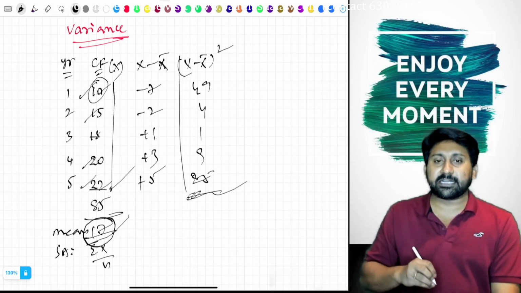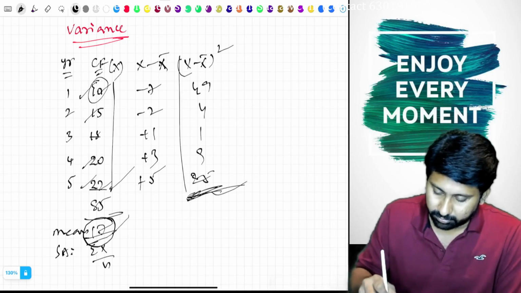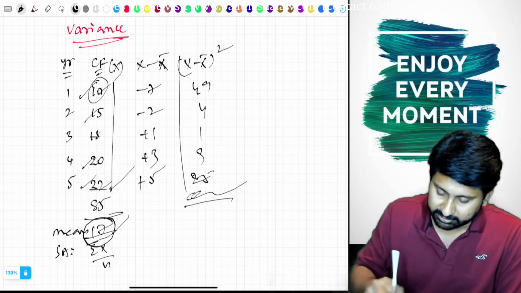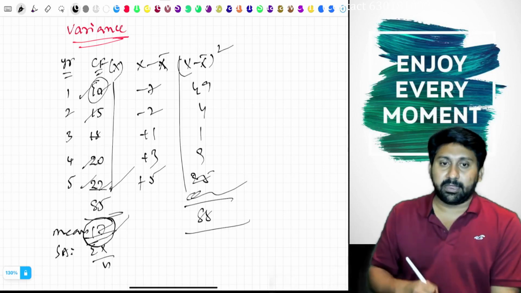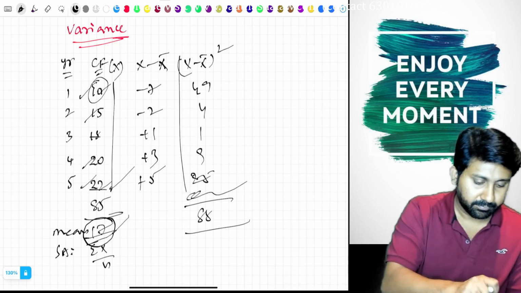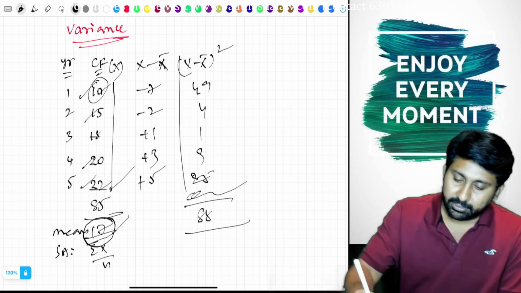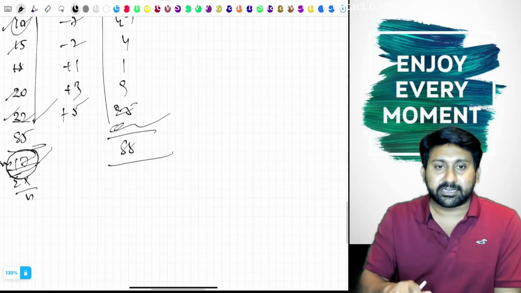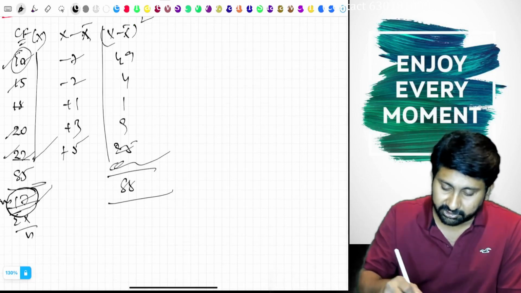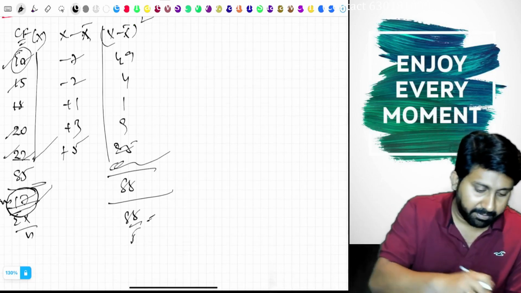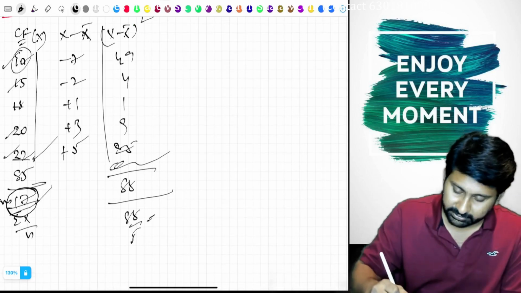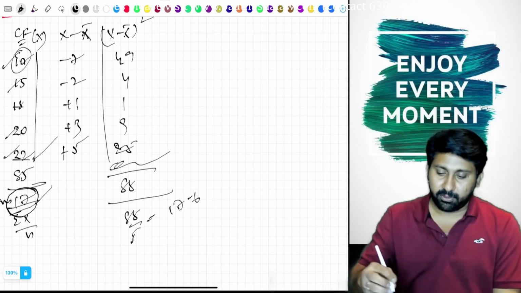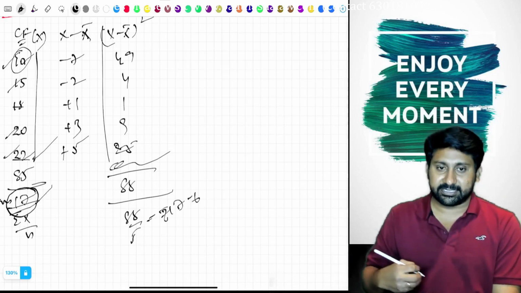So x minus x bar whole square became 88. Now, 88 is for how many transactions? 5 transactions you have taken. 88 divided by 5 is 17.6, so rupees 17.6.